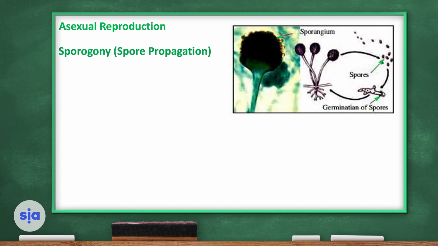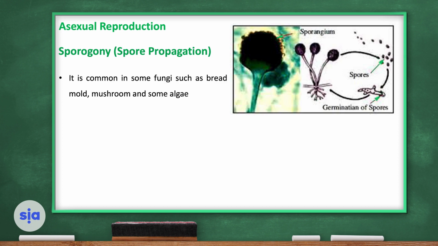Another way of asexual reproduction is sporogony, or spore propagation. It is common in some fungi. These are bread fungi, mold, mushroom, and some algae. These fungi have special organs called sporangia, and the single is sporangium. This is the sporangium.